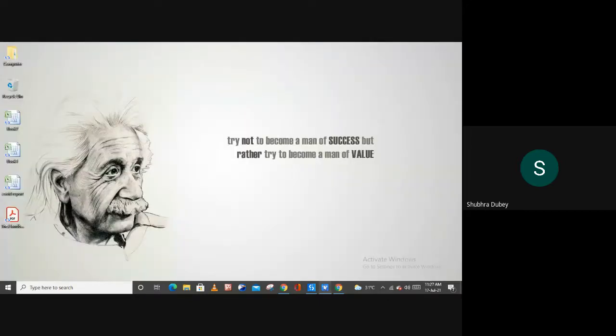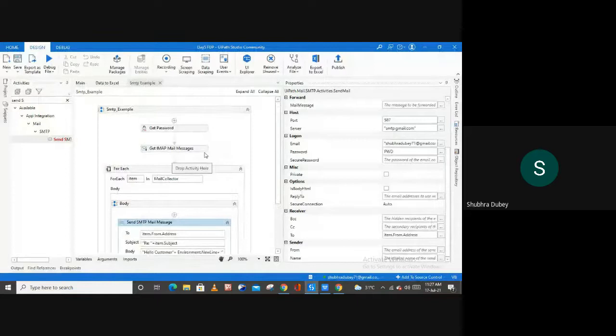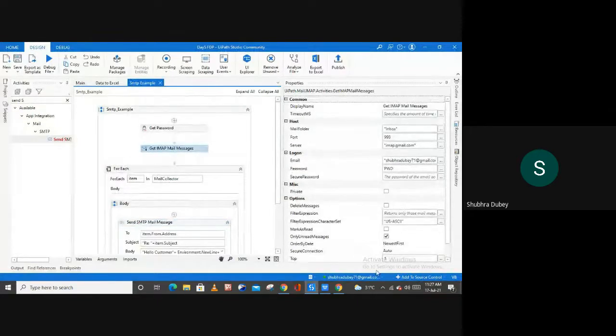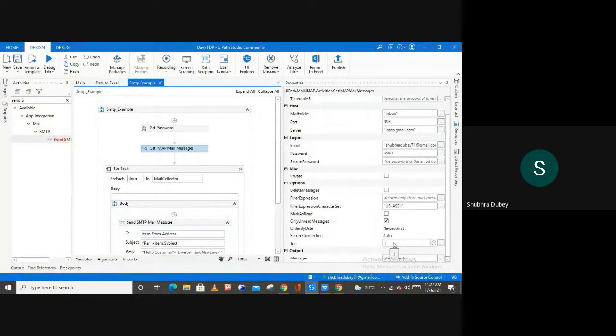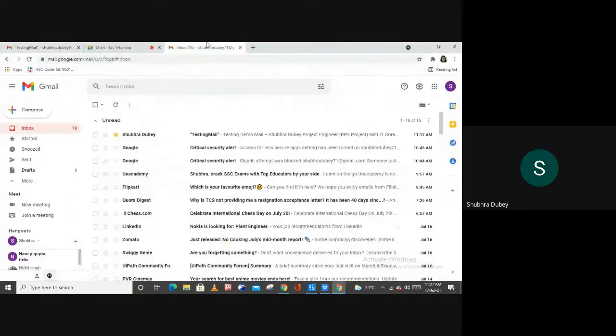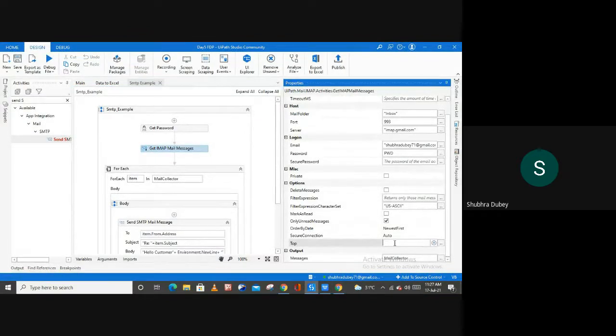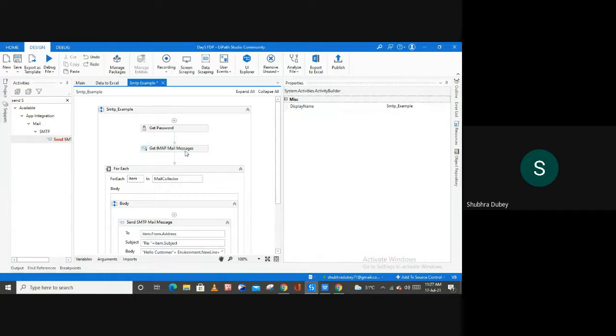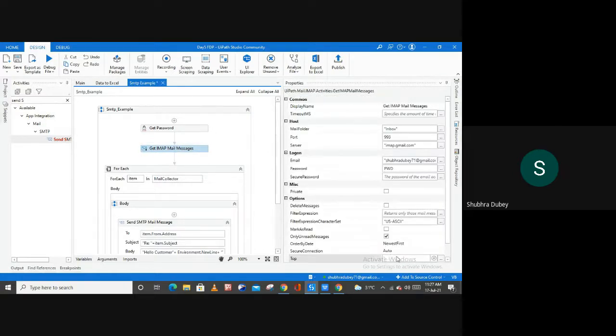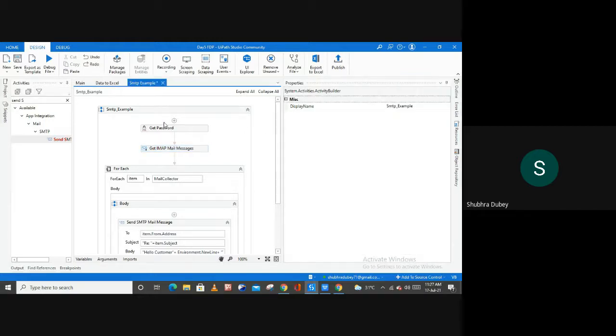To auto reply to all your users, what else you can do here is, instead of selecting top one, because I don't want to send the mail to the other addresses. If you want to send the mail to other accounts, from here you can change this top one to, like, top 30 or top 100. So this is up to you. Whatever value you want to provide in this top field, you can. So make it, and save it.